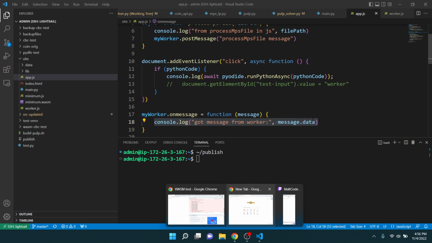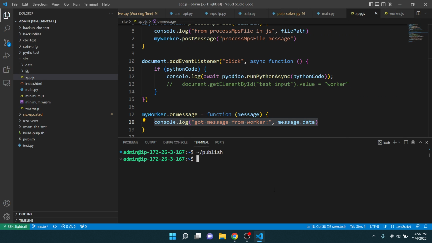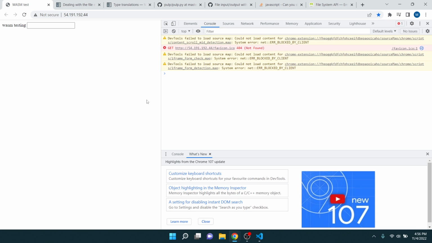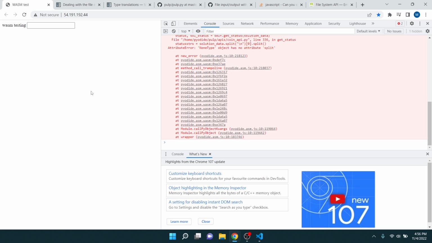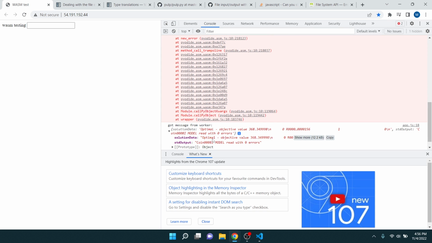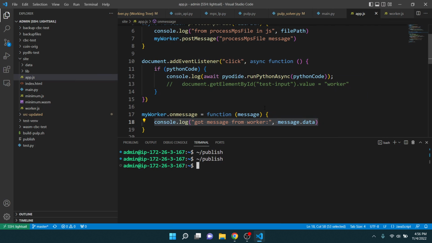So let's see. I gotta publish too, right? Okay. Yeah, there we go. So now it has all this stuff. Cool. I don't know why it doesn't read further over. So yeah, that's that. So that's one option.